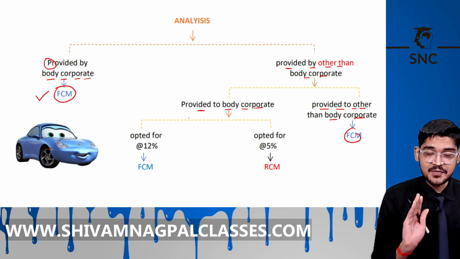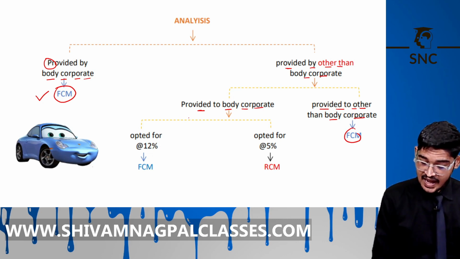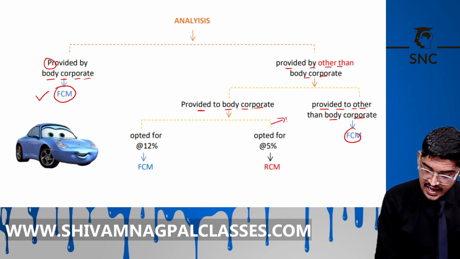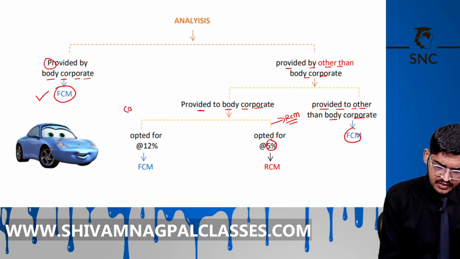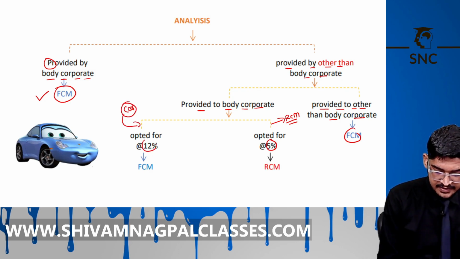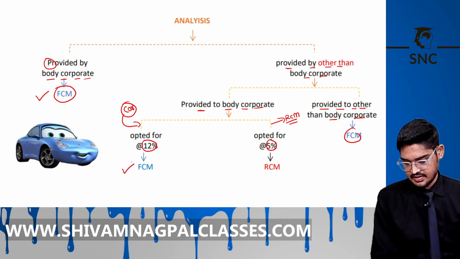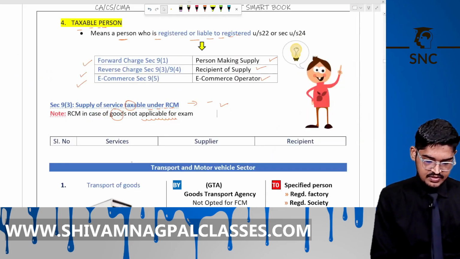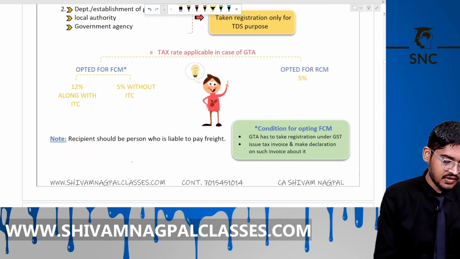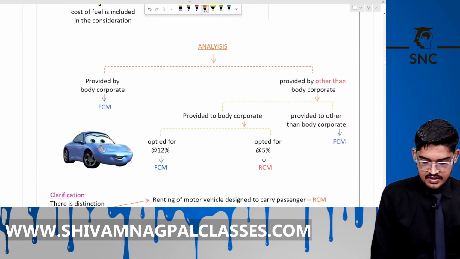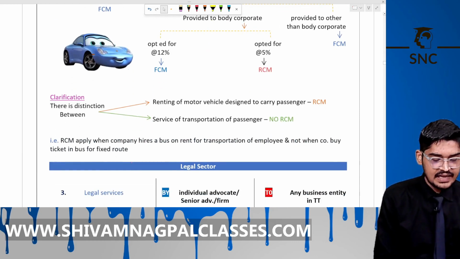Again, there are 2 options. Either by default it is RCM, where the body corporate pays tax under RCM at the rate of 5%. Or that motor vehicle owner pays tax under FCM at the rate of 12%. The same is covered under our smart book. Right. Now, there is a clarification.